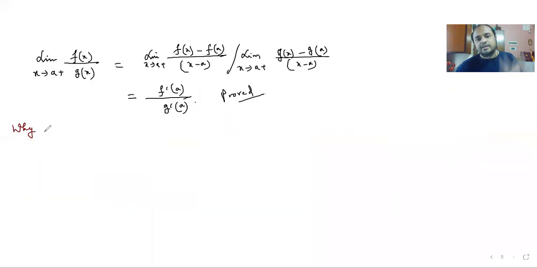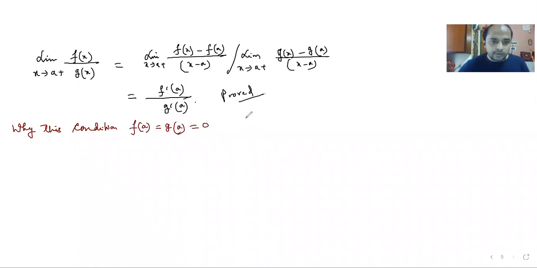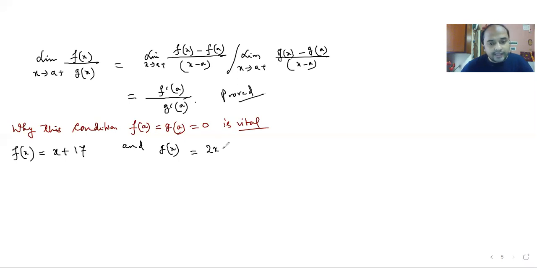Quickly, take fx equal to x plus 17 and gx equal to 2x plus 3, x belonging to R. Now you see f0 is equal to 17, which is not equal to 0, and g0 is equal to 3, which is not equal to 0.